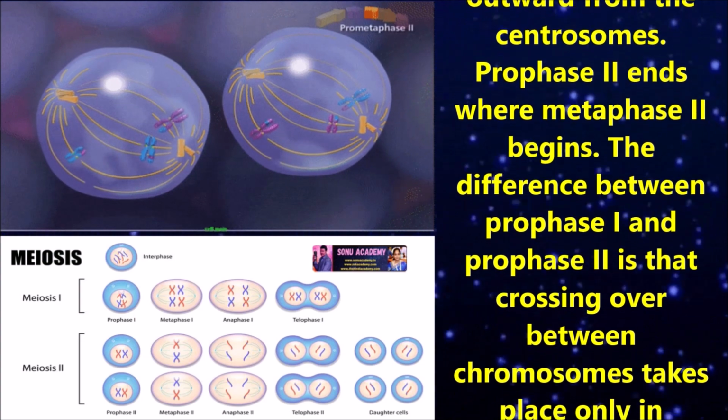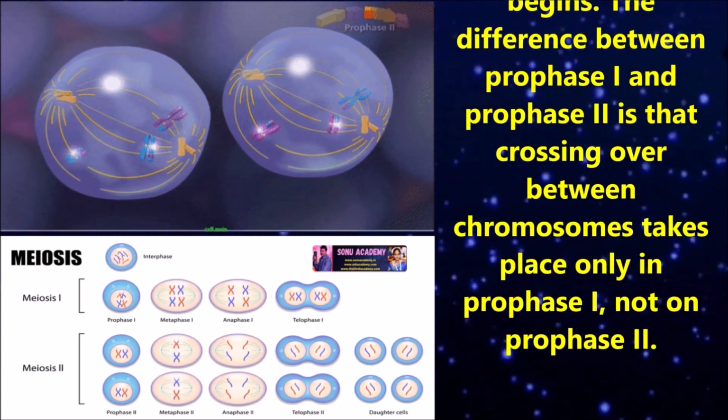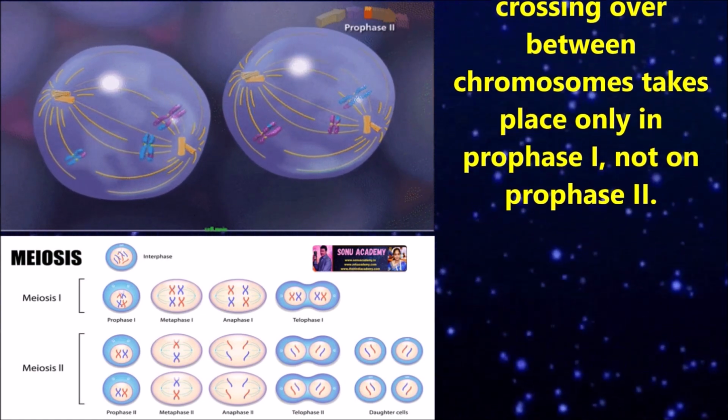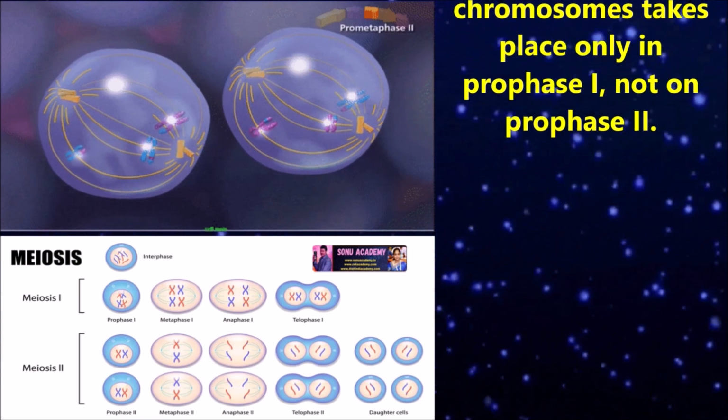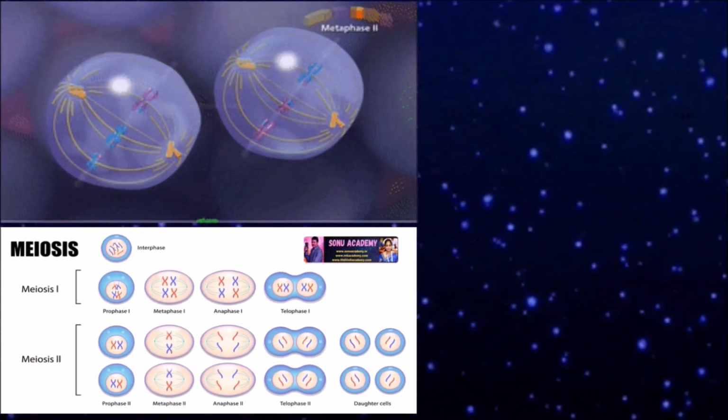Spindle fibers grow outwards from the centrosomes. Prophase 2 ends where metaphase 2 begins. The difference between prophase 1 and 2 is that crossover between the chromosomes takes place only in prophase 1, not in prophase 2.